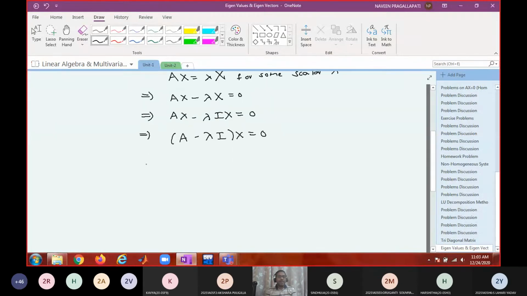For the time being, don't write, just listen. Call it Bx equal to 0, where B equals A minus lambda I. Now can you identify this equation?